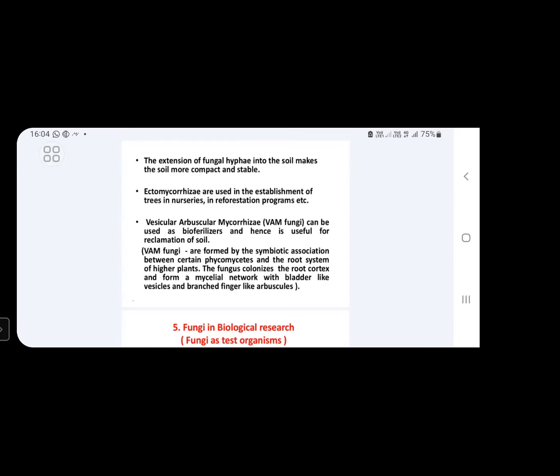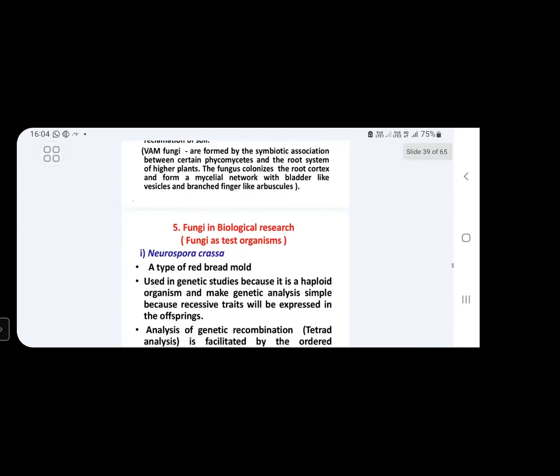Next, branched finger-like structures. That is why these fungi are called vesicular arbuscular fungi. Mostly these are producing mycorrhizal associations. That is why these fungi are called VAM fungi or vesicular arbuscular mycorrhizae. This is about the role of fungi in agriculture.